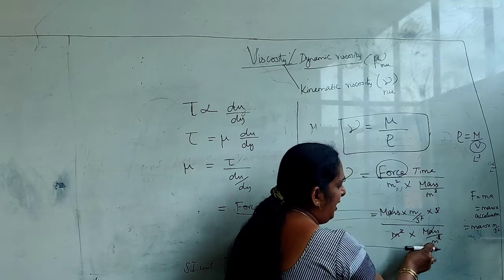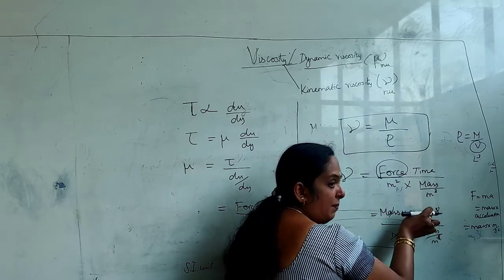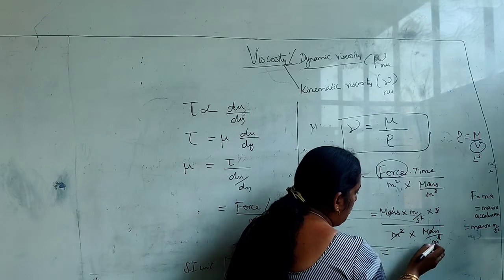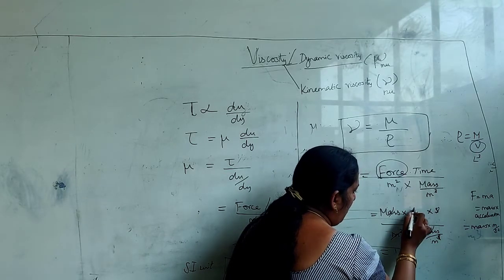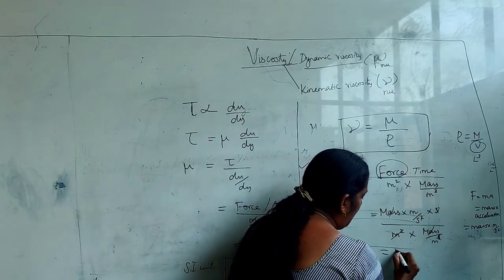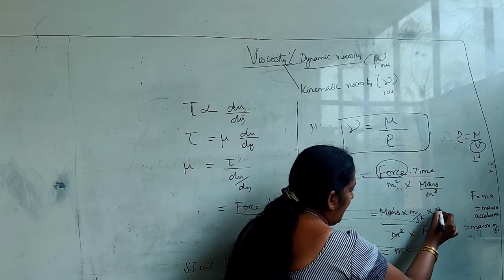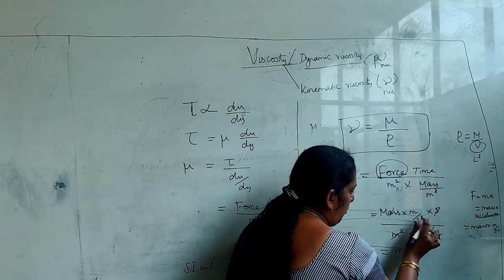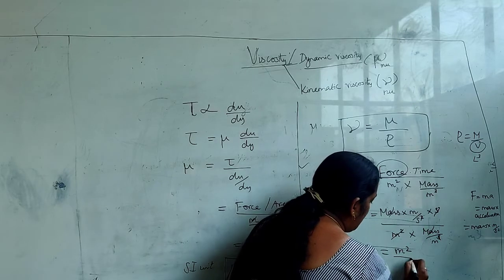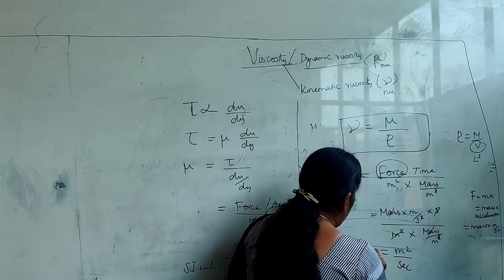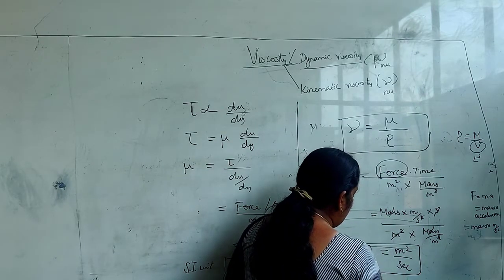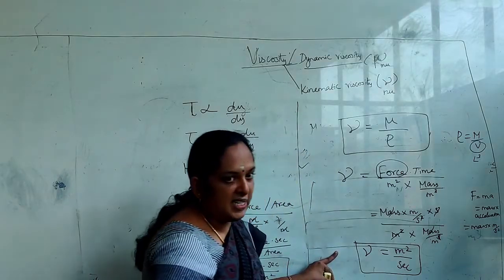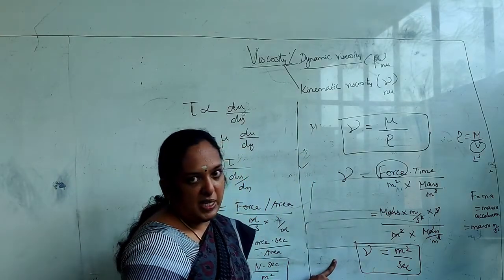So when this is in division by division, this will come as a numerator. So meter will come as numerator. Already one meter we have here. So meter into meter is meter square. And second, only one second we have cancelled. One more second in the division is there. So it is meter square per second. So what is the unit for nu, what is the unit for your kinematic viscosity? It is meter square per second.